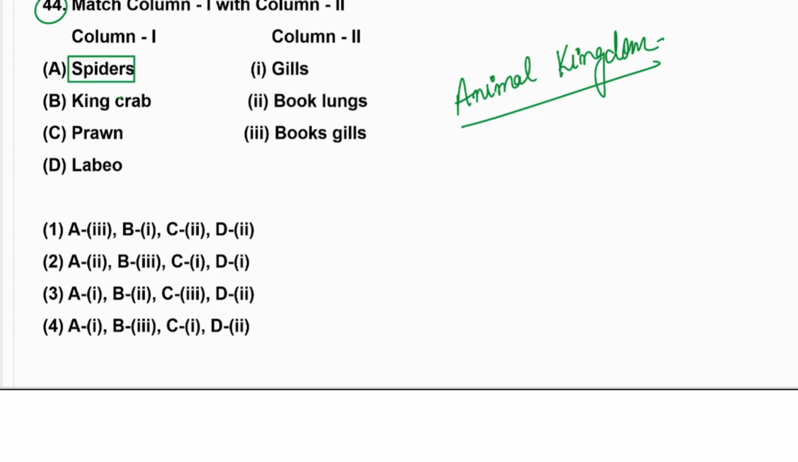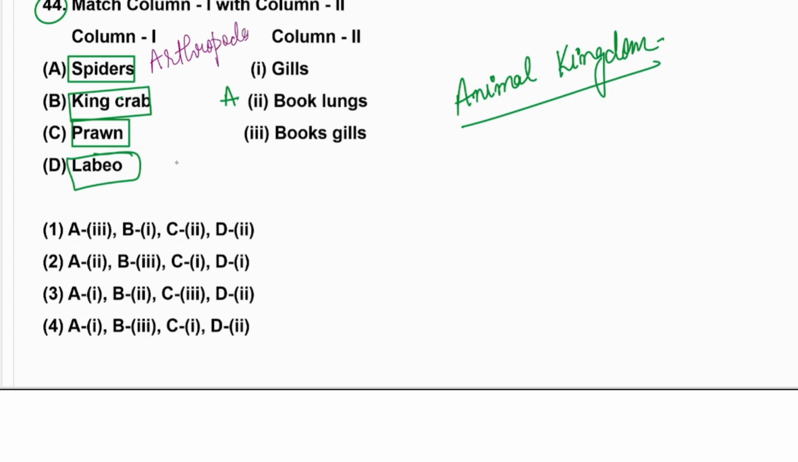Okay, so spider, king crab, prawn, Labeo. You have to find out the respiratory organ for these organisms given here. Okay, so just let us match it. So spider is actually having the book lung. Spider is what? Spider would be from the phylum Arthropoda.